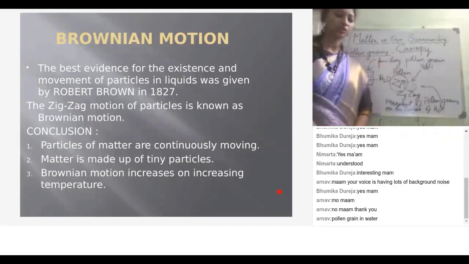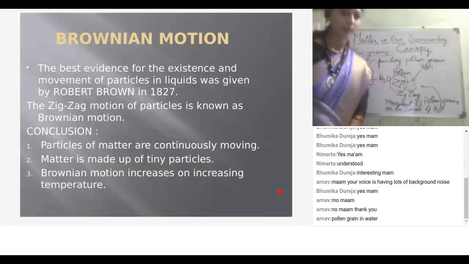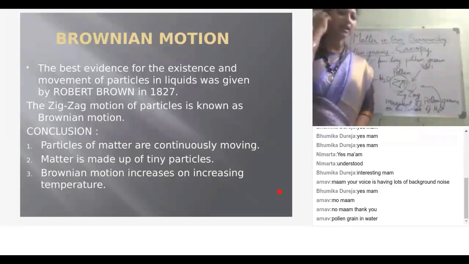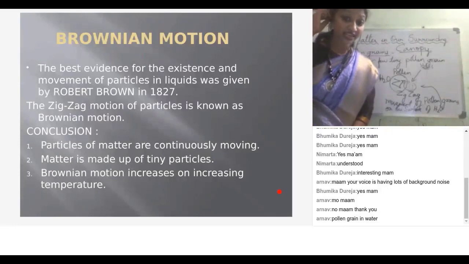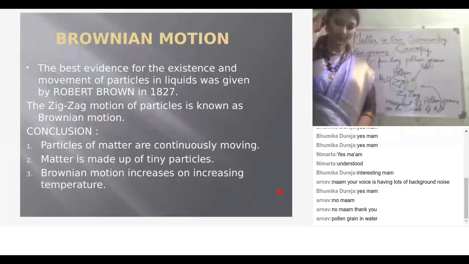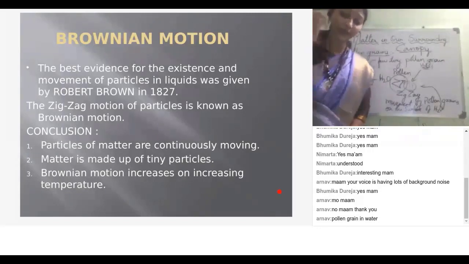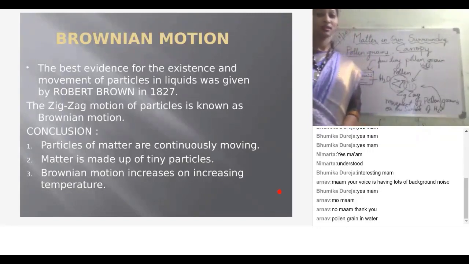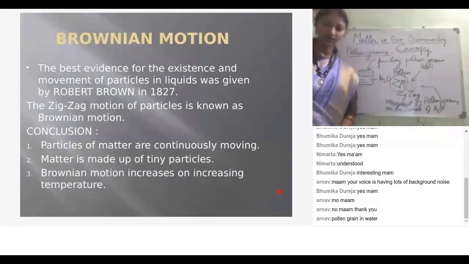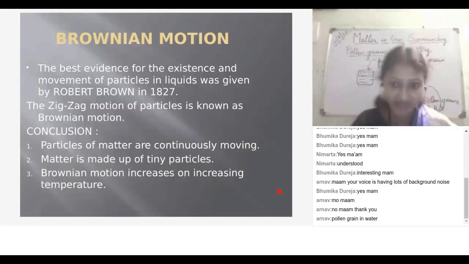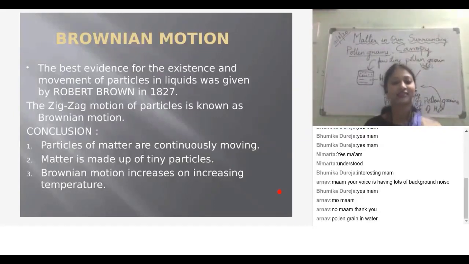So what are the main conclusions of this, children? Particles of matter are continuously moving. Matter is made up of tiny particles. Brownian motion increases on increasing temperature. Diffusion also increases with increasing temperature. Why? Because the kinetic energy of the particles increases.